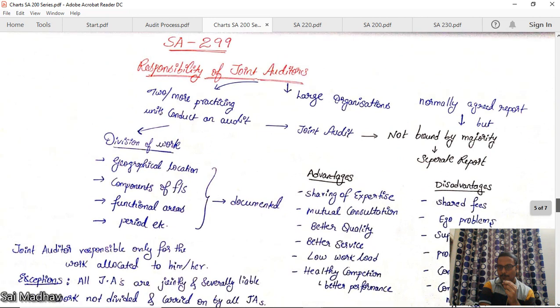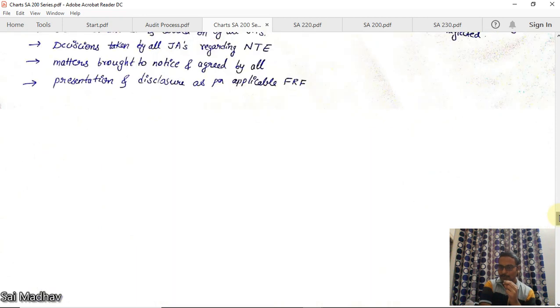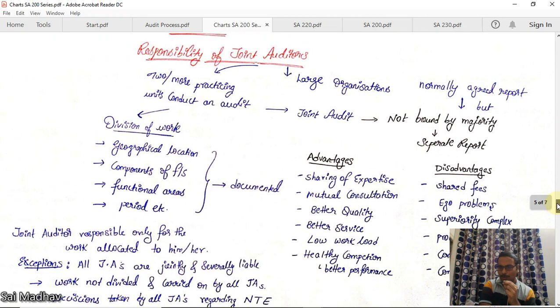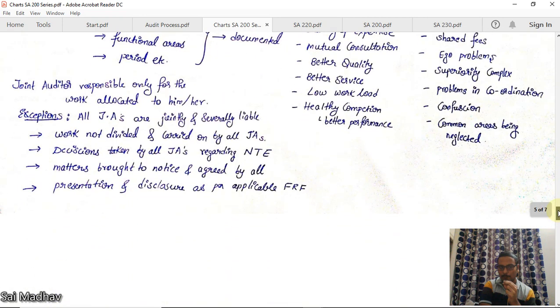Normally all the joint auditors will agree to one report, but they are not bound by majority. A separate report can be given. If a joint auditor feels that a separate report is to be given, he can give a separate report. A majority of auditors' report won't work here.